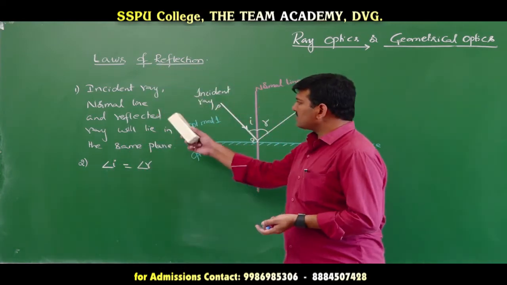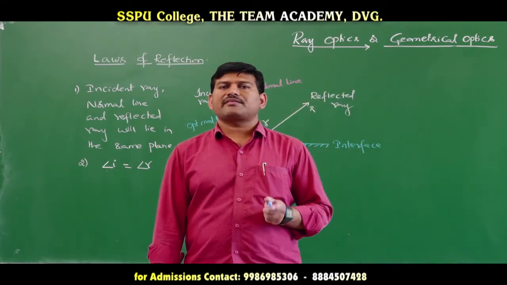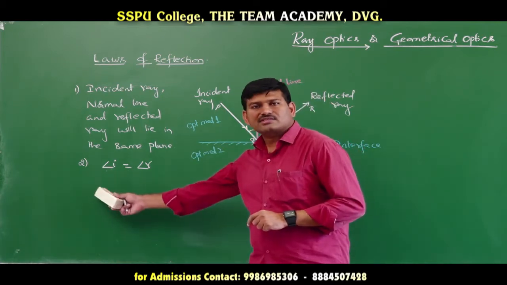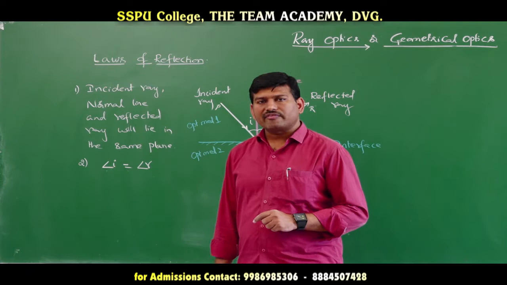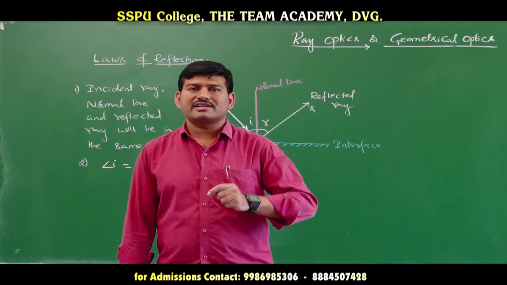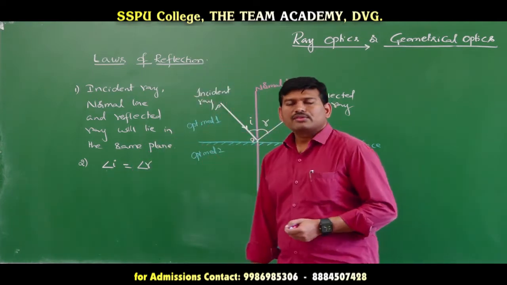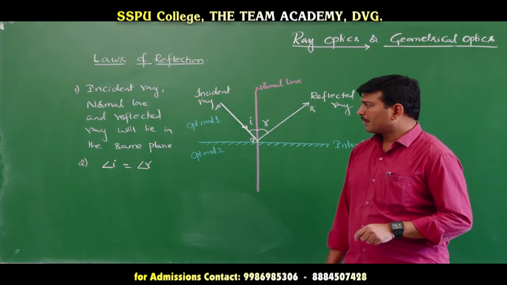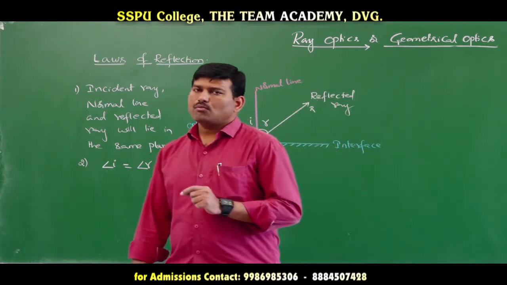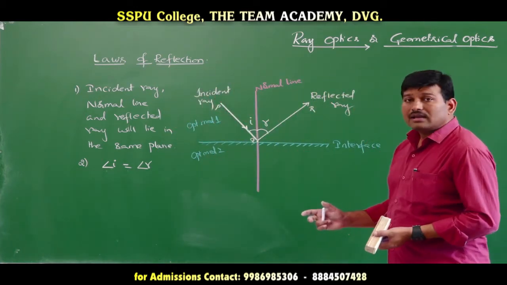Okay. So, what does the first law say? According to the first law of reflection, the incident ray, the normal line and the reflected ray lie in the same plane, and the second law says that the angle of incidence is always equal to the angle of reflection. Suppose the angle of incidence is 38 degrees, what will be the angle of reflection? Then the angle of reflection is also 38 degrees. Is it clear? Whether it is a plane surface or a curved surface, these laws are valid. Now, this is about the laws of reflection.